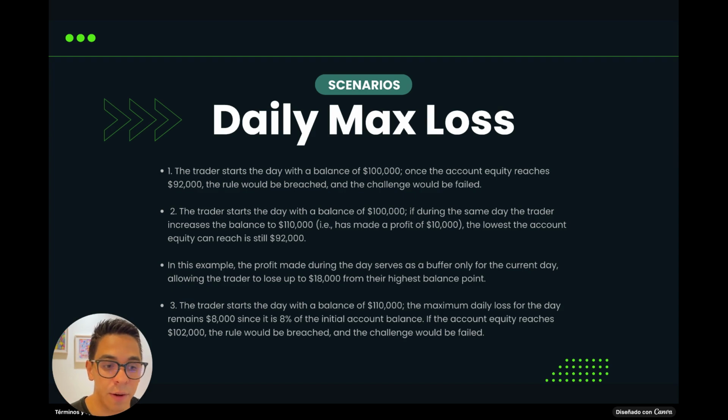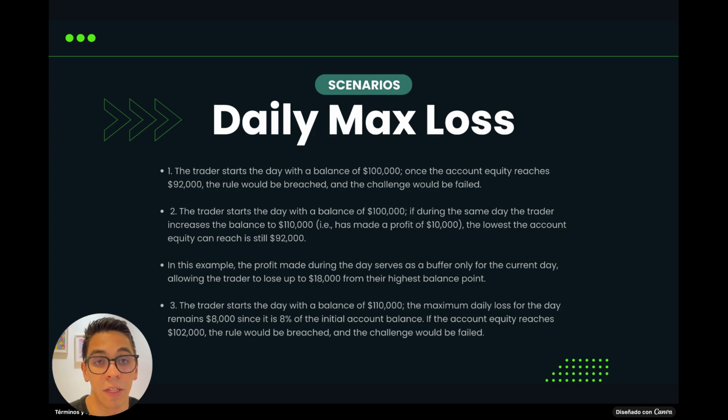Let's run a second scenario. The trader starts the day with a balance of $100,000. During the same day, the trader increases the balance to $110,000. The trader has made a profit of $10,000. The lowest the account equity can reach is still $92,000. Why? Because we are taking into consideration the starting balance of the day, which was $100,000.